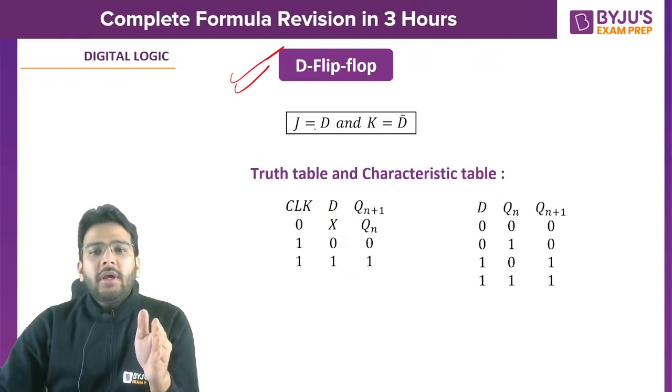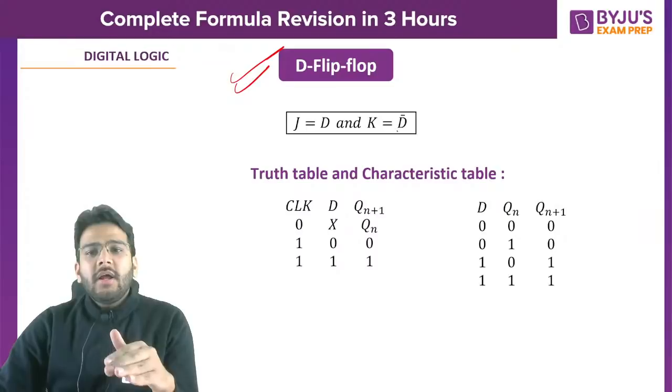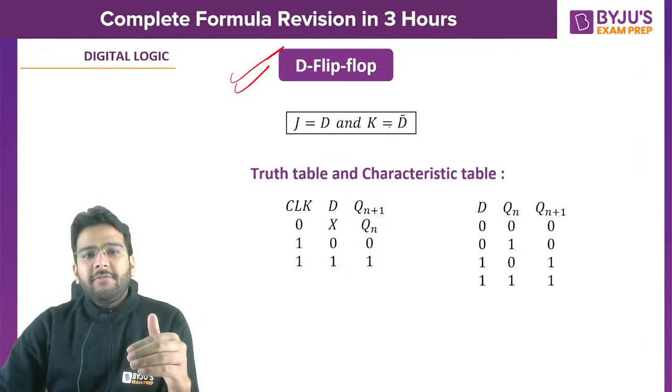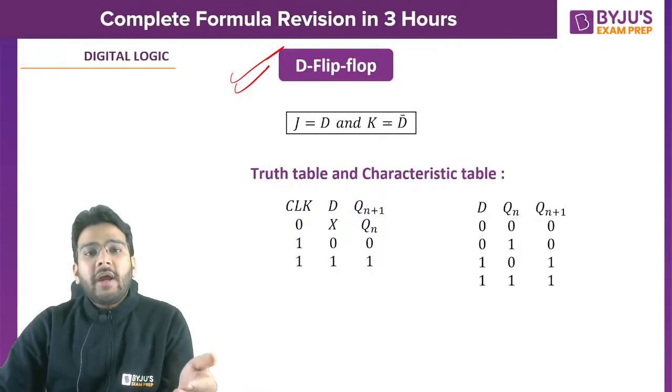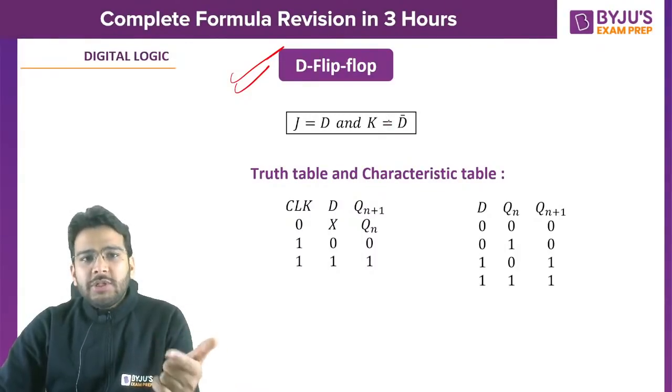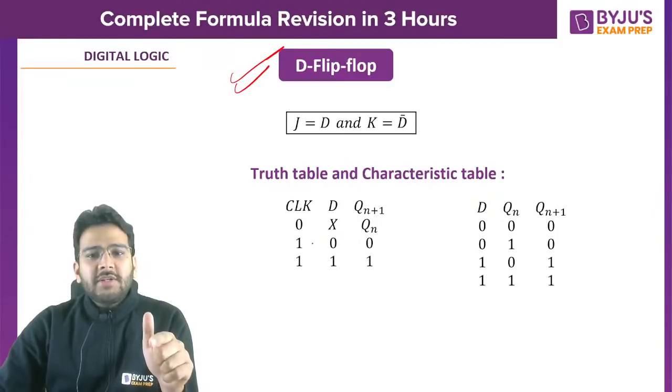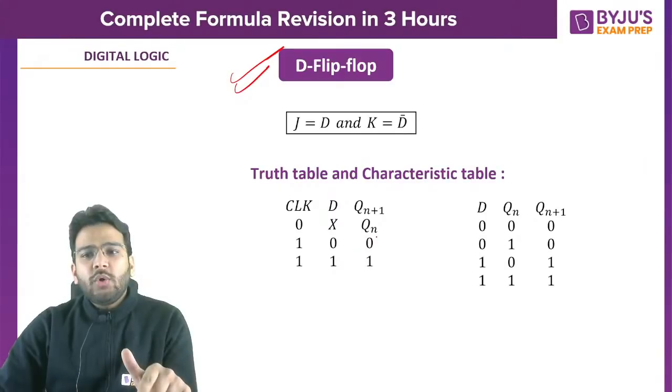Yes. Now here, in case of K, we are giving D complement, right? And we know this, in case of D flip-flop, if you are giving 0 as the input, you get 0 as the output. Why? Because if D is 0, J will be 0, K will be 1. That is a case of reset. So output will be 0.